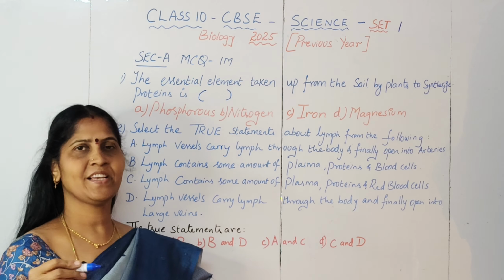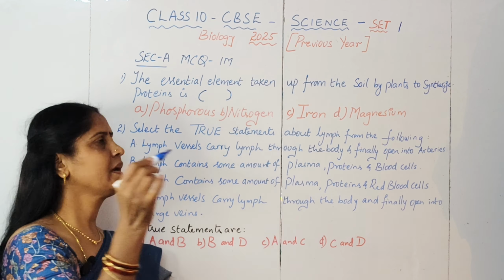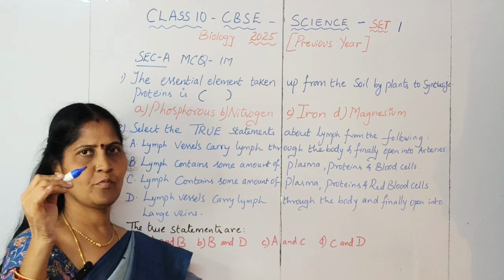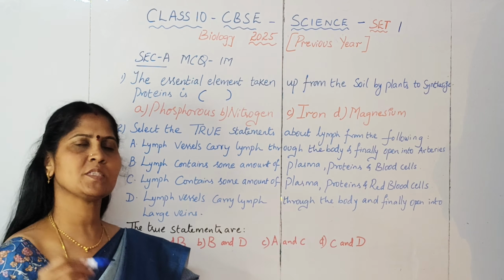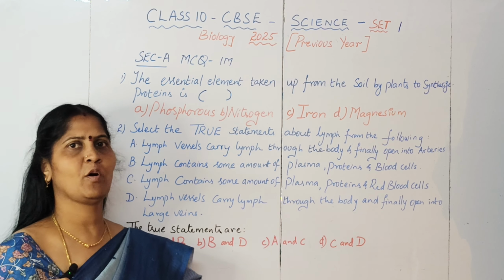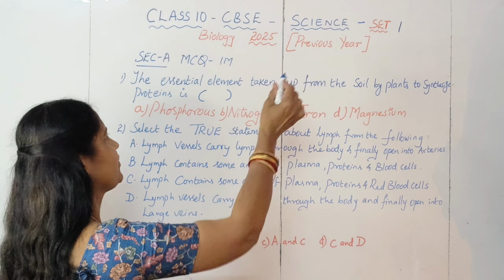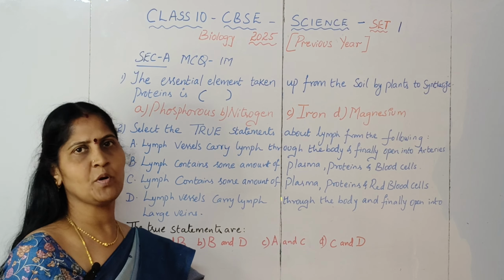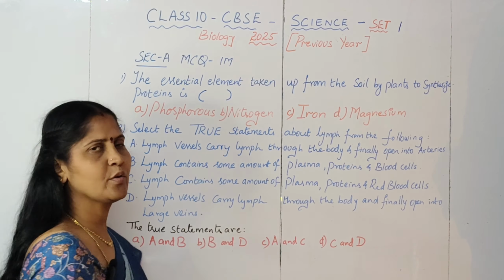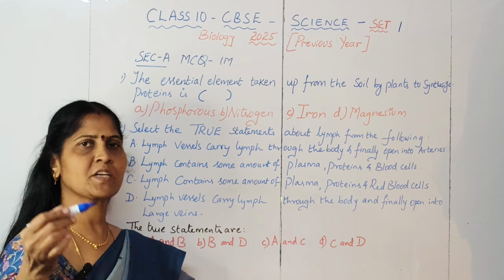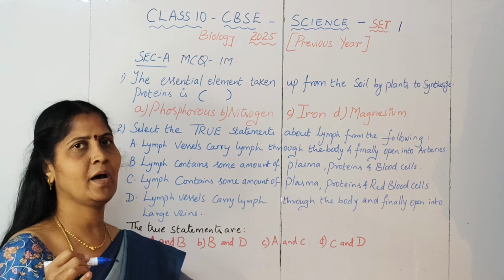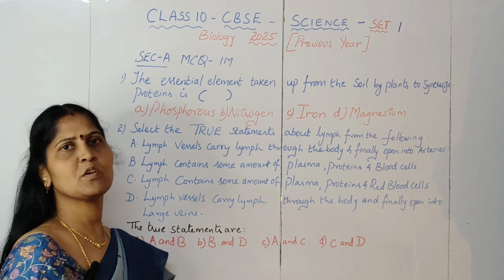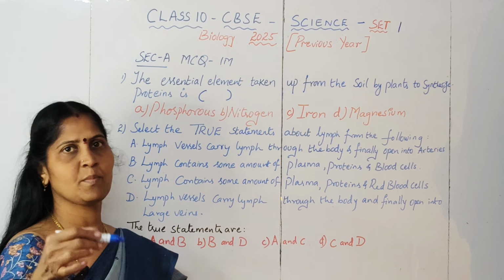So in today's session, let us analyze the previous year question paper of science for CBSE, how it was and what were the questions from biology. Let us see. So this is from set 1, the questions I am discussing. How the questions will be, you'll come to understand. The MCQs, as I have told you already, section A consists of MCQs for 1 mark. So the biology related MCQs I have picked up and we will discuss those.